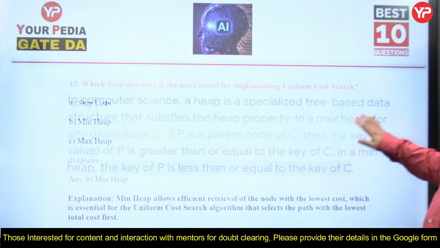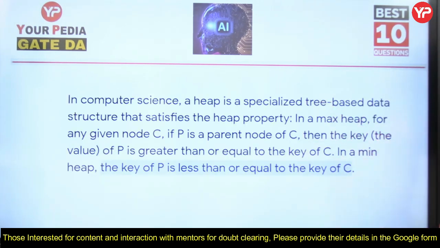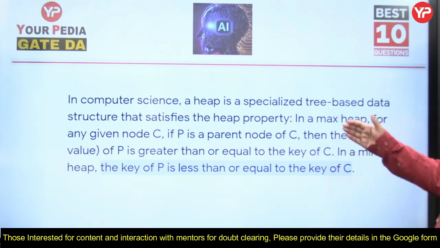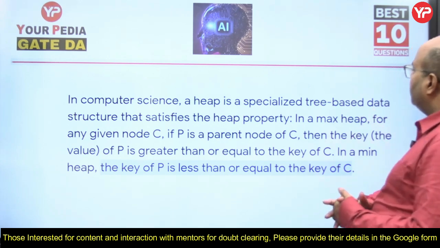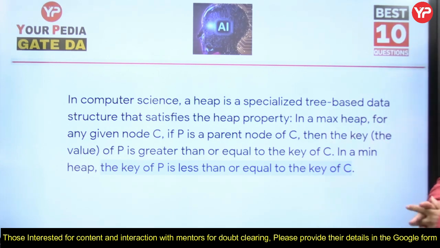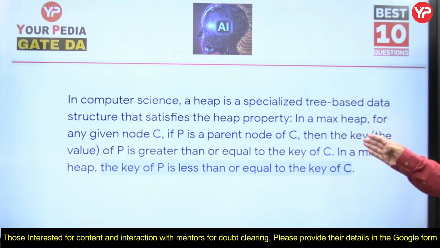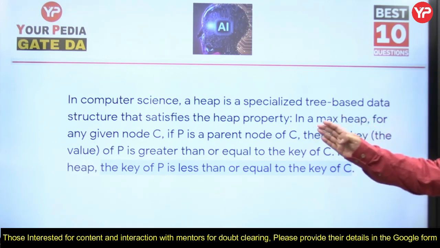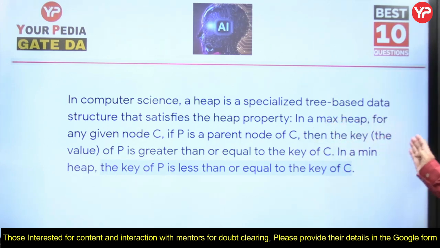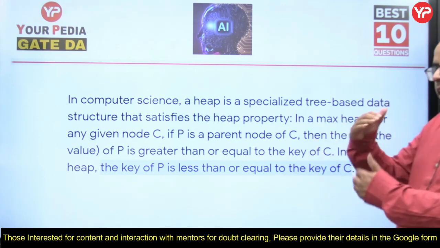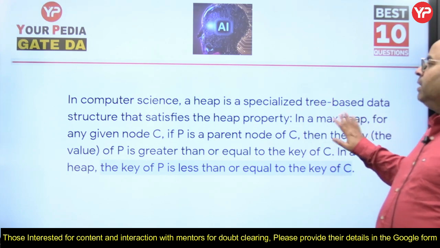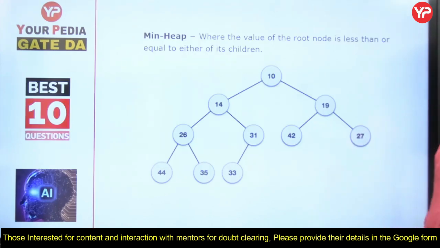In computer science, a heap is a specialized tree-based data structure that satisfies the heap property. In a max heap, for any given node C, if P is the parent node of C, then the value of P is greater than or equal to the key of C. In a minimum heap, the key of P is less than or equal to the key of C, so the ordering is there in the heap structure. That's why it's very useful for uniform cost search.